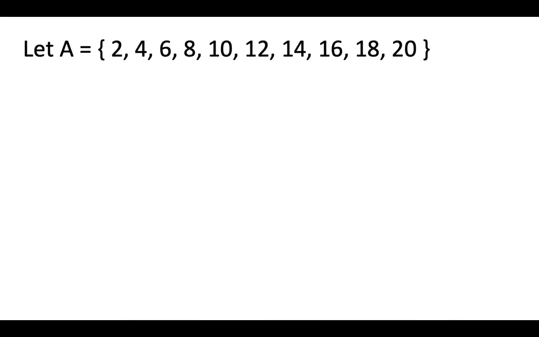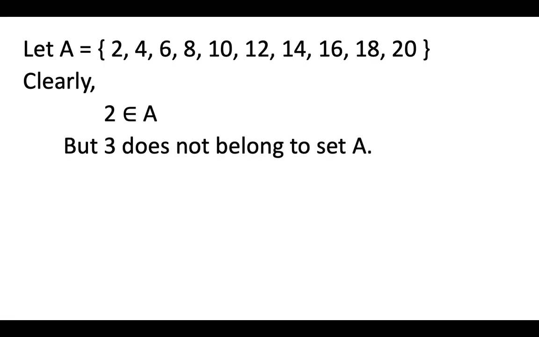Look at this example. I have a set A with elements 2, 4, 6, 8, 10, 12, 14, 16, 18 and 20. Now clearly 2 is an element of this set A. So I write it as 2 ∈ A and I read it as 2 belongs to this set A. 3 is an element which does not belong to set A. Now to denote the words does not belong to, we write the same epsilon and we just strike it off and write it like this.